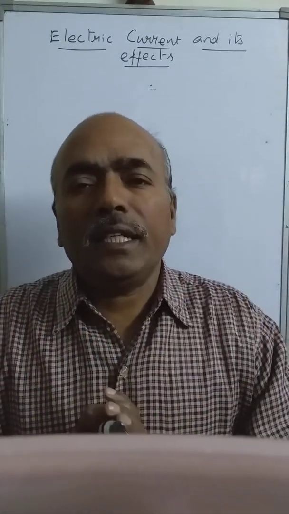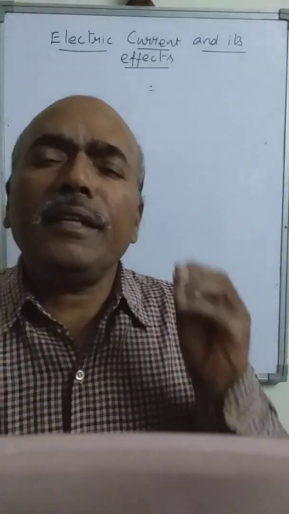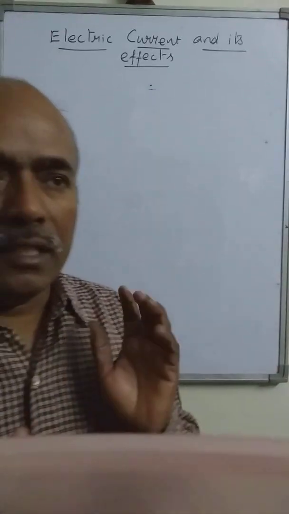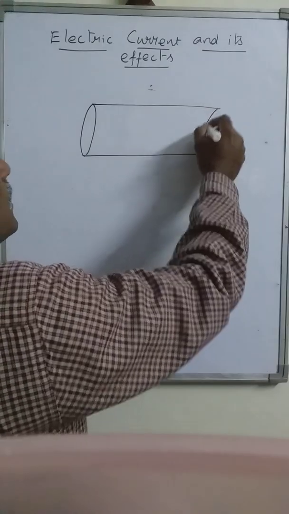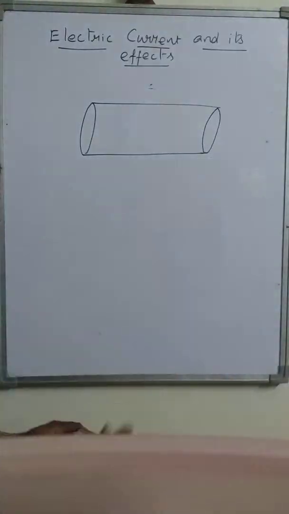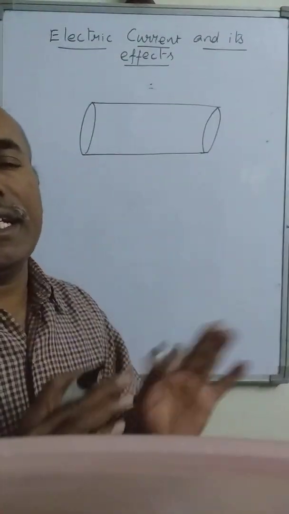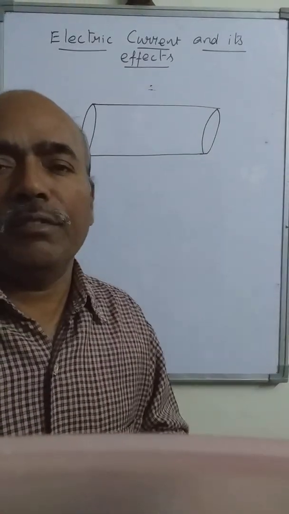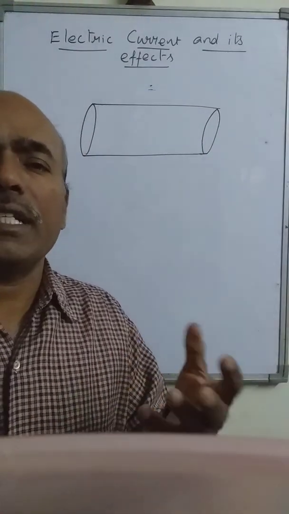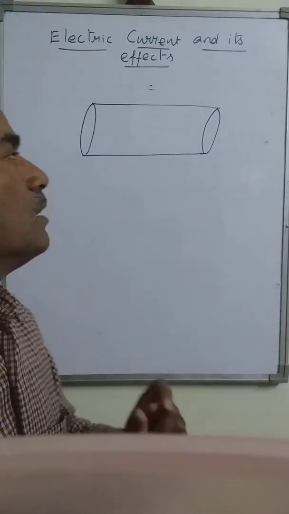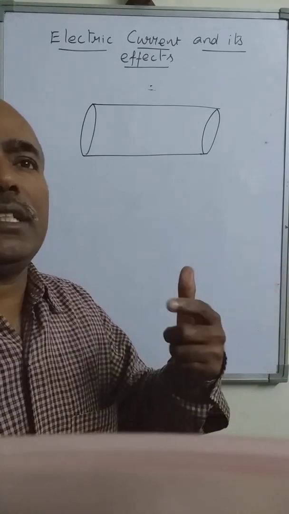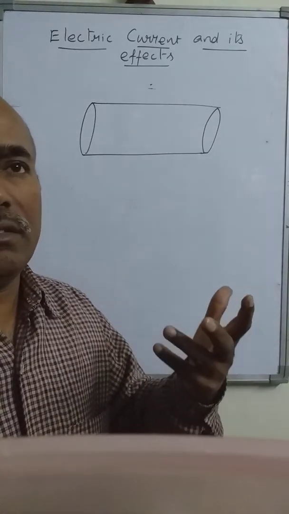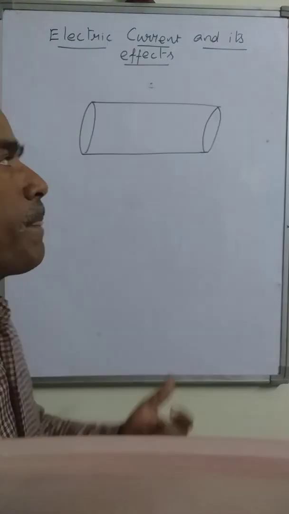To know about the electric current, let us take any material. Suppose this is a material in the form of a conductor, in cylindrical form, because we are using wires. Mostly all the wires are in the cylindrical shape, right? I am not classifying whether the current can flow or not. Just I take a material.